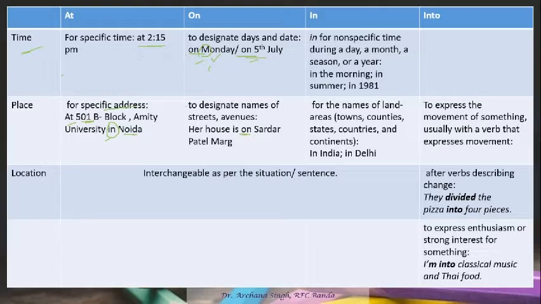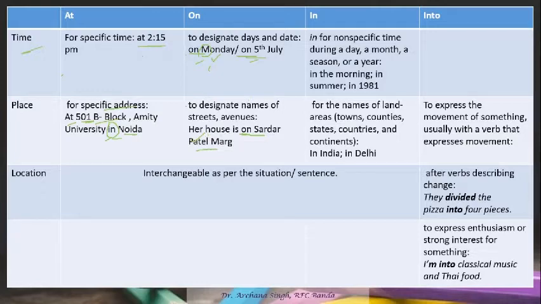So don't get confused between on, at and in with reference to place. Use at if you're giving a specific address, on when you are giving a specific road, avenue or street, and in for the larger area. For example, at 501B block, Amity University, on Sardar Patel Marg, in Noida. Then it is the correct usage.